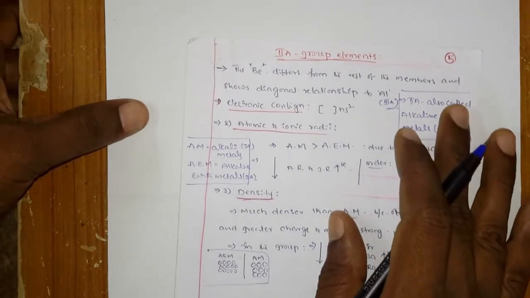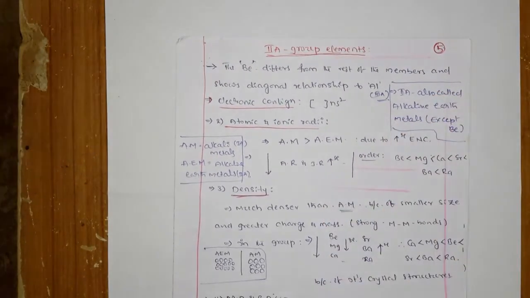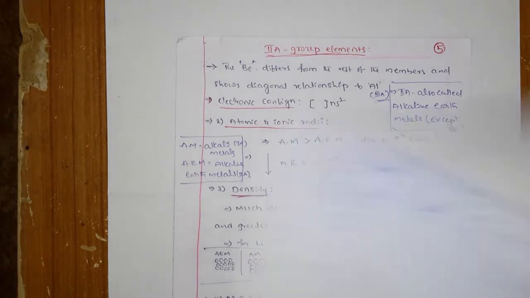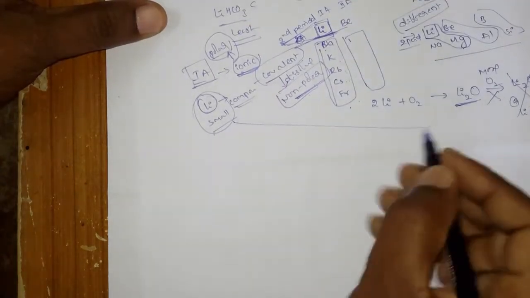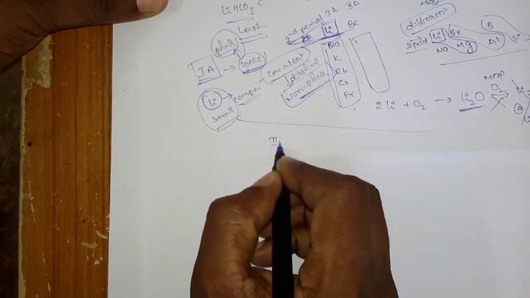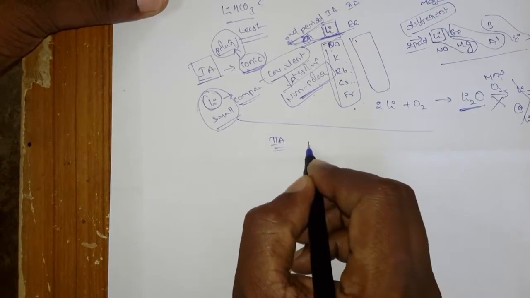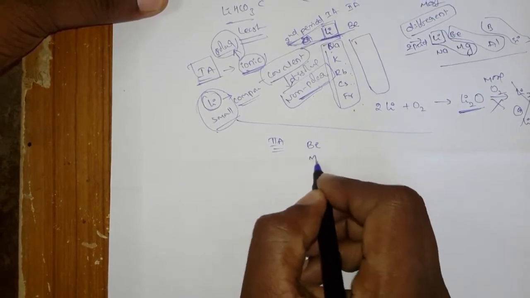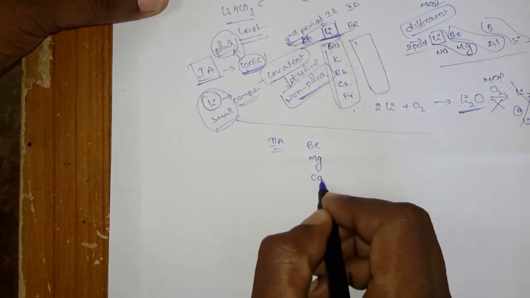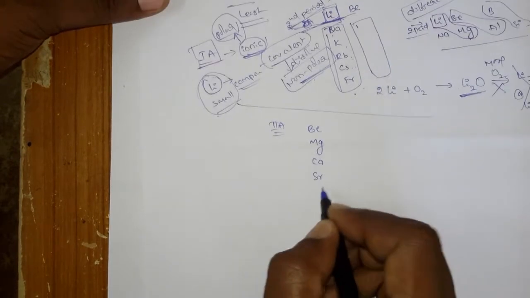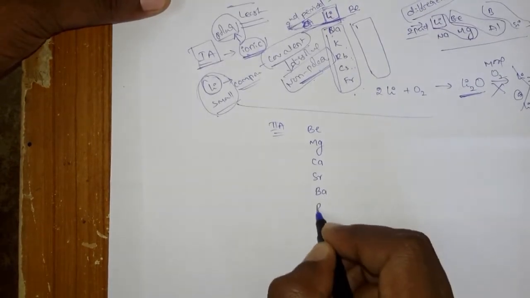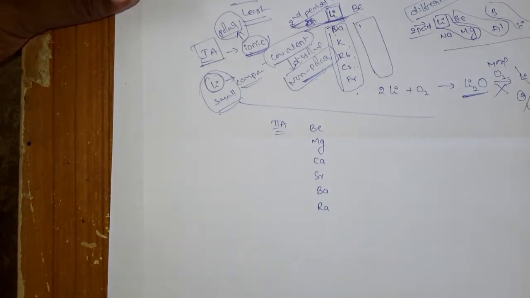So in this lecture now we are going to start a new topic, that is the second A group of elements. Okay. So again the second A group of elements is a part of S block elements. Now what are the elements here? The elements in the second A group of elements, what are the elements? Those are beryllium, magnesium, calcium, strontium, barium and radium.